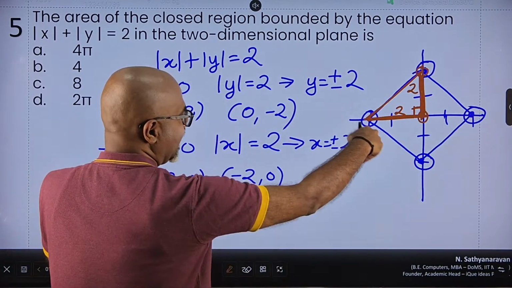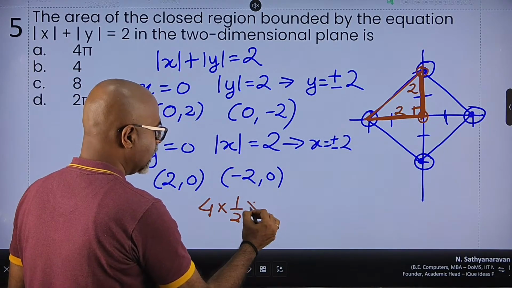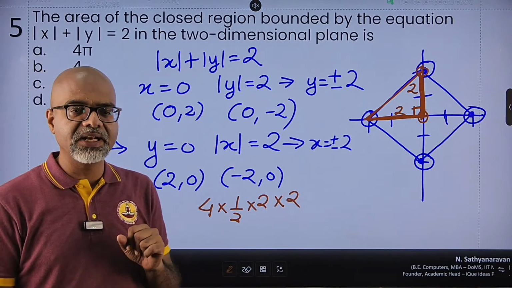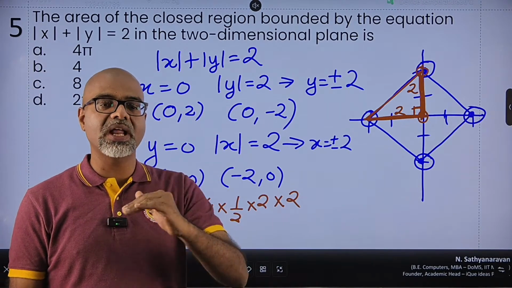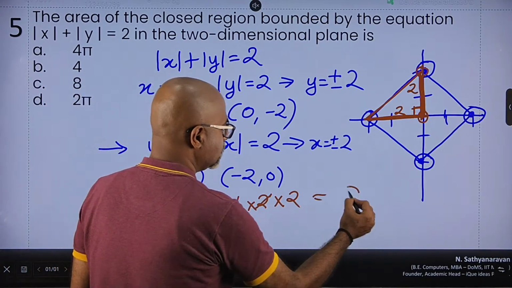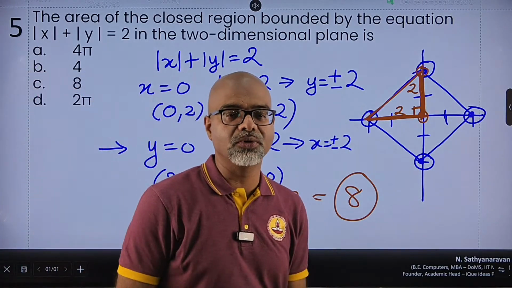So the area of 4 triangles is 4 times half into base into height. Each of the triangle is an identical triangle. Each of them has a base 2 and a height 2. So 4 times half base into height. Simplify this, you will get the overall area that you need is simply 8 square units.